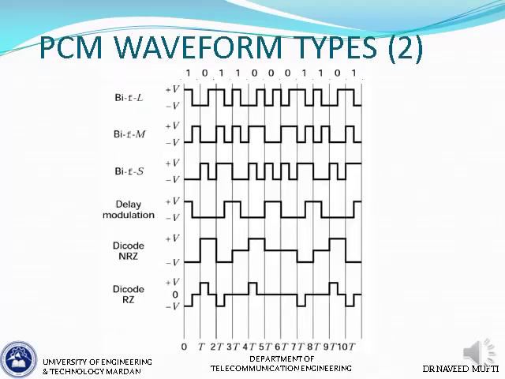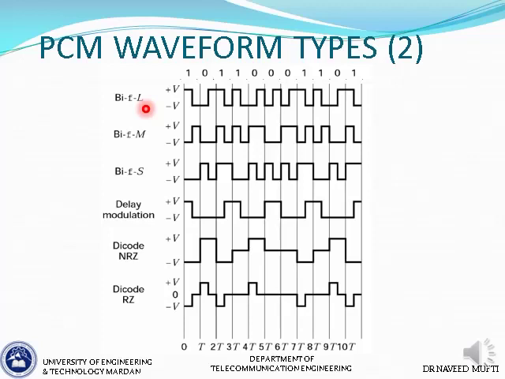So the next group is that of the phase encoded group. The first three waveforms are the phase encoded group, and in principle the bit duration is half bit. So in principle we have half bit duration pulses, which under certain conditions change that behavior. Anyways, we have the biphase level, the biphase mark, and the biphase space, these three in the phase encoded group. So first of all, looking at biphase level, which is also known as Manchester coding or Manchester encoding,